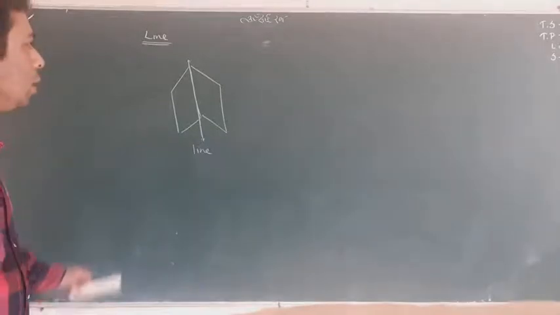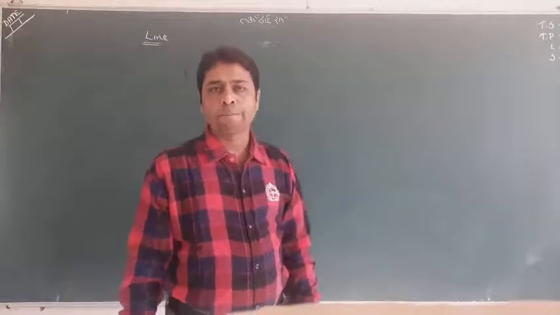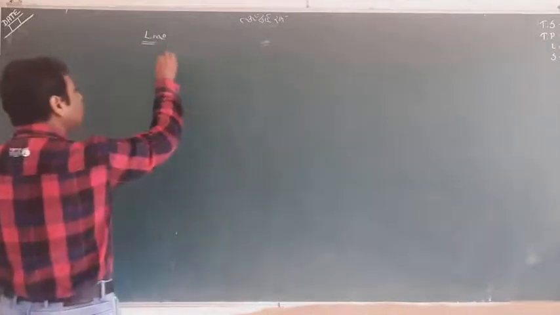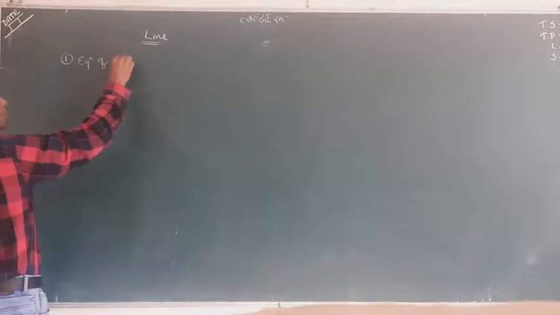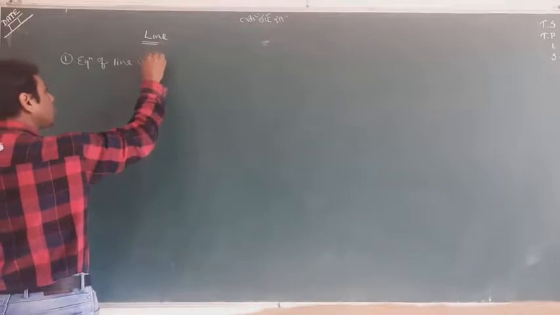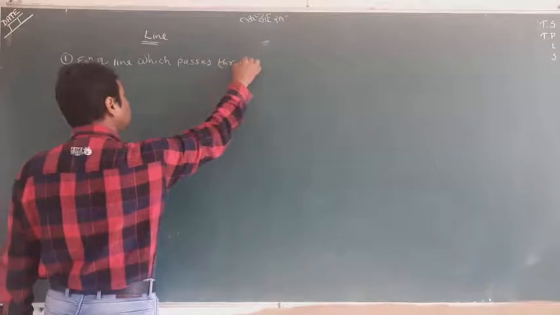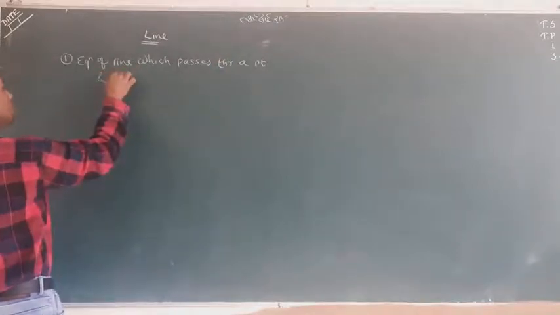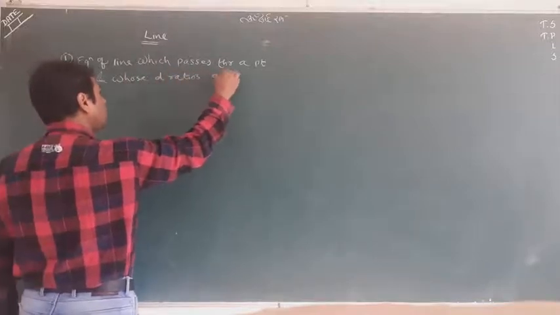Okay, now we'll see what is the least criteria for finding the equation of line. That is important. We must find the equation of line which passes through the point and whose direction ratios are given.